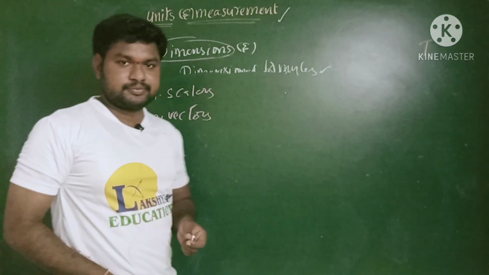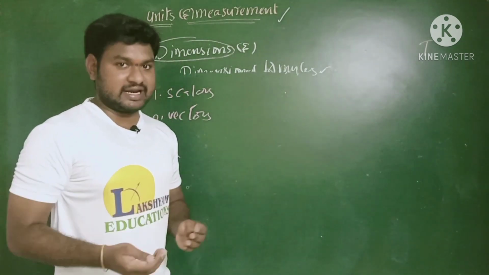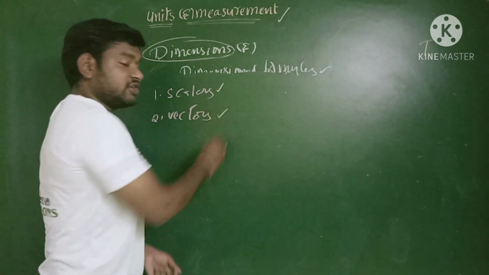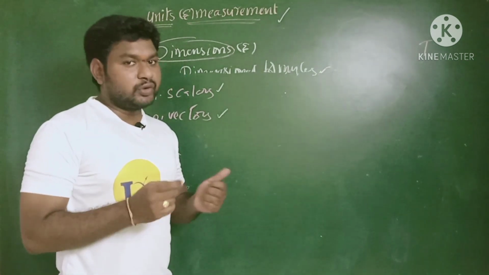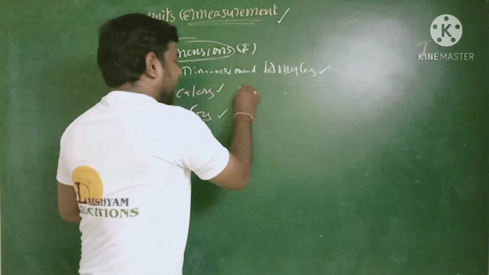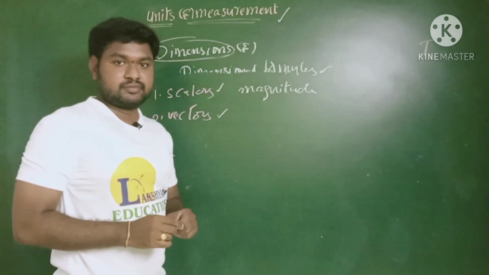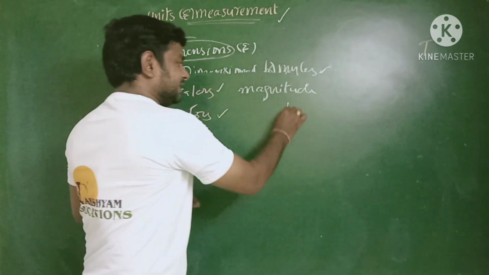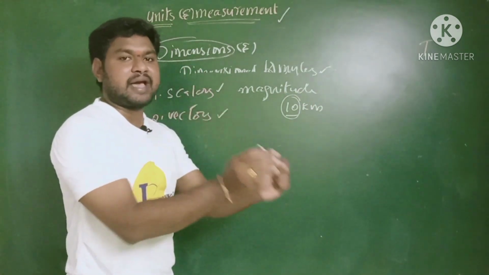Once again I am repeating, when you are discussing the magnitude and direction of physical quantities, there are two classifications: scalars and vectors. Then what is meant by scalar quantity and what is meant by vector quantity? Look at here. A scalar quantity means a physical quantity which has only magnitude, described by a particular number. For example, 10 kilometers, the distance between the 2 points. Here 10 is the numerical value that gives information about the magnitude.